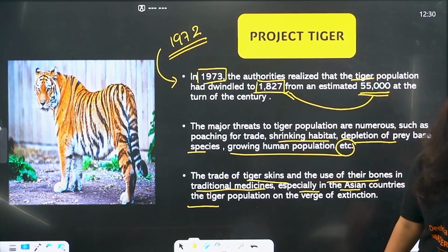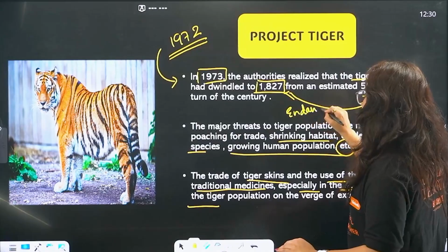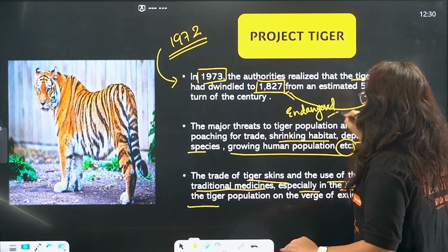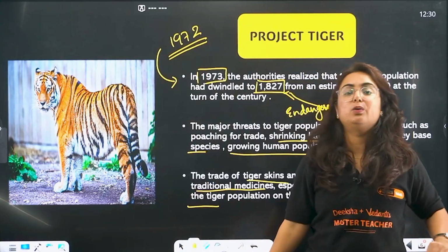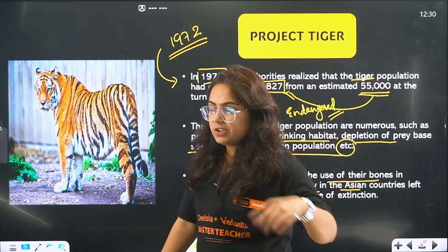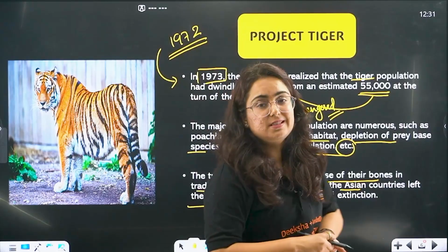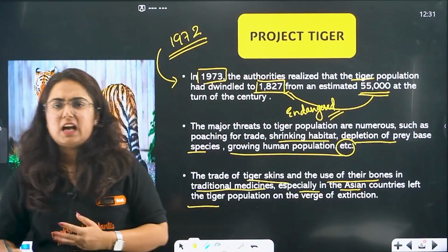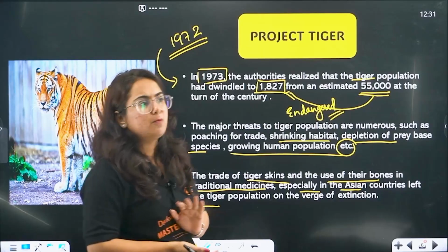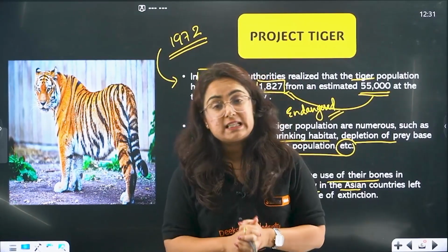That means it came into the category of endangered species, and hence it was the responsibility of the government to work on it. Now the question is, did they work on it? Yes. Do you know right now Madhya Pradesh is the state with the highest tiger population in India. Karnataka also has a good number of tigers in India. So this is about Project Tiger.